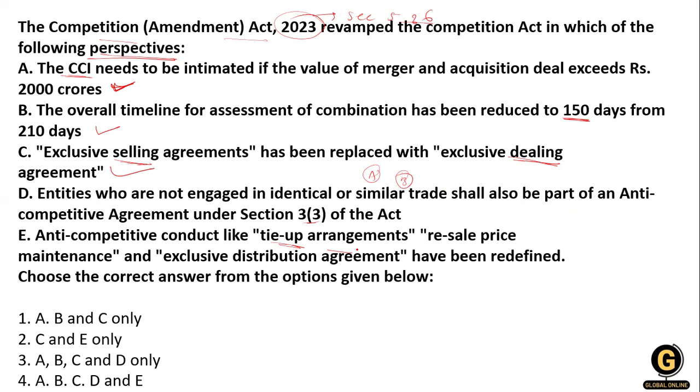Okay, so actually this provision is applicable to enterprises and associations of enterprises or any person who is engaged in identical or similar business. Okay, and it shall be presumed to be part of such an agreement, like an anti-competition agreement, if it participated or intended to participate in furtherance of such an agreement. That's why option D is also true, and D is correctly explained, option E also. So that's why A, B, C, D, E, the fourth option is right over here. Clear?